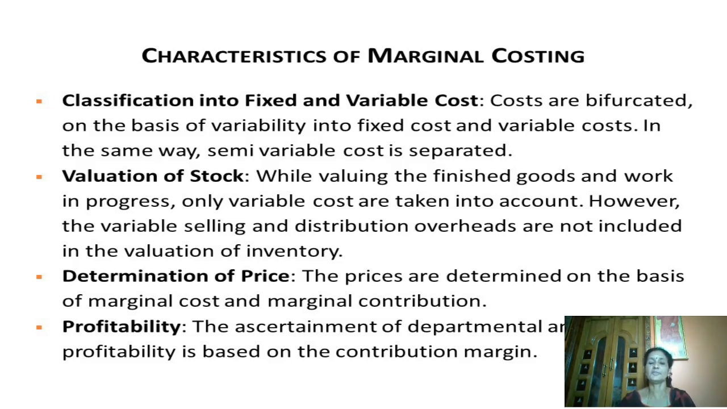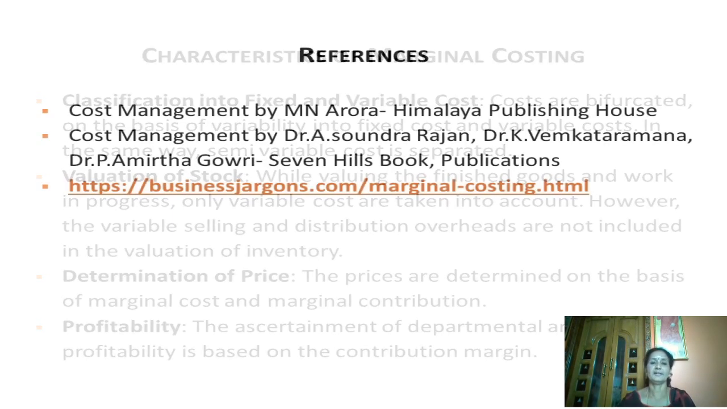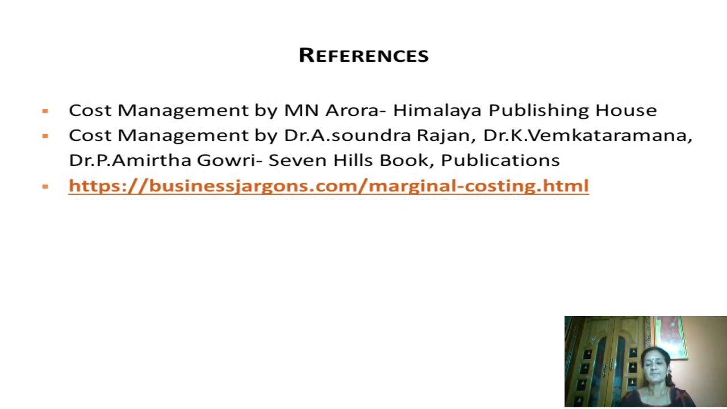Then determination of price. The prices are determined on the basis of marginal cost and marginal contribution. Marginal cost is the additional cost incurred for every additional unit manufactured. Since the price is determined based on this, the price whatever is fixed will be perfect. Profitability: the ascertainment of departmental and product profitability is based on the contribution margin. So this also is really helpful for deciding the profitability rate. So these are the things which we need to discuss.